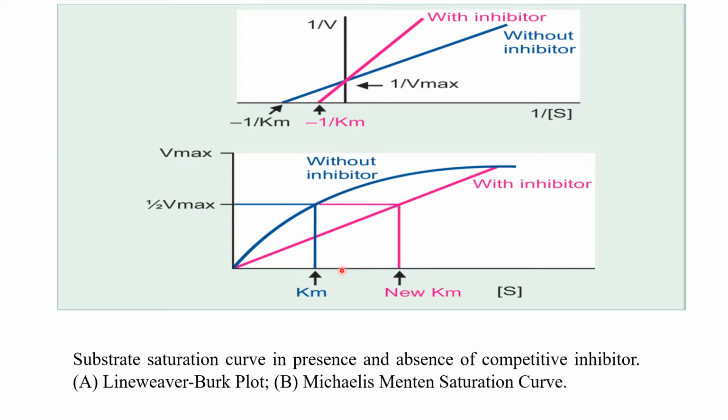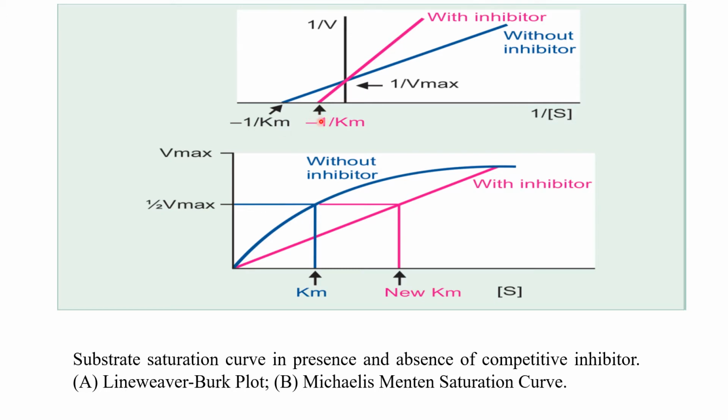So see this graph here. This is the substrate saturation curve, with inhibitor and without inhibitor. This is without inhibitor, and this is with competitive inhibitor. So with a competitive inhibitor, Km is increased. This is the new Km and this is the initial Km. So Km is increased and Vmax is the same. Vmax is not changed.